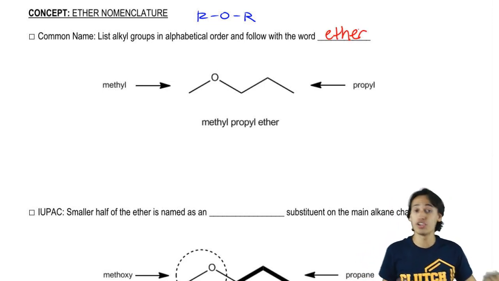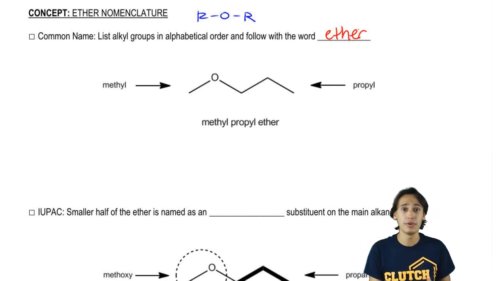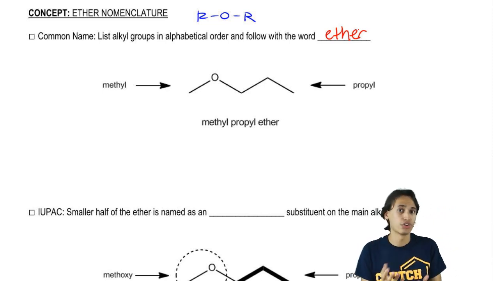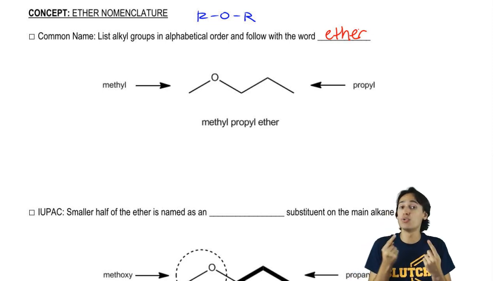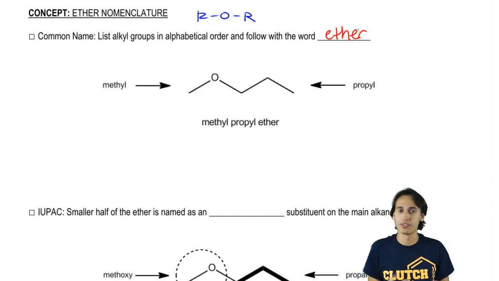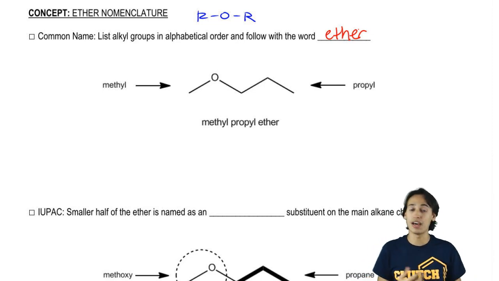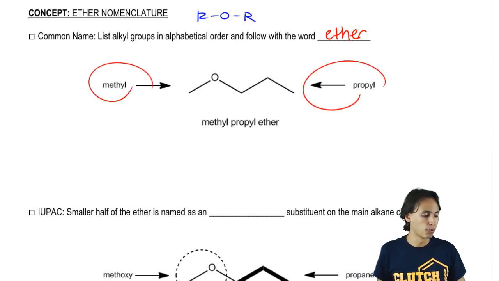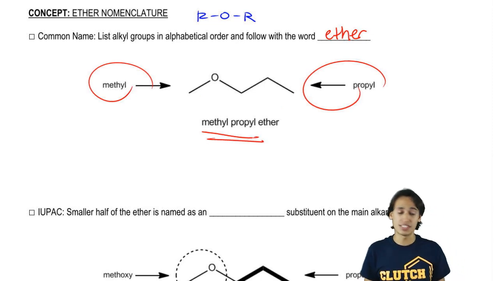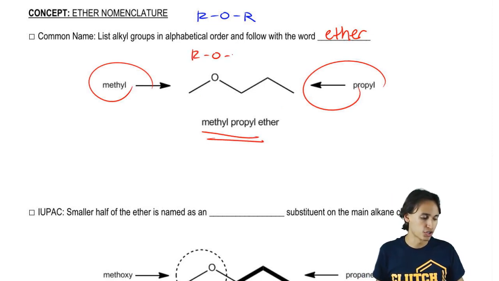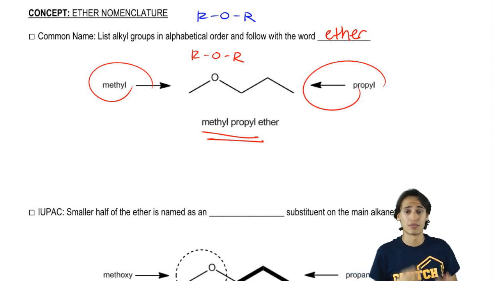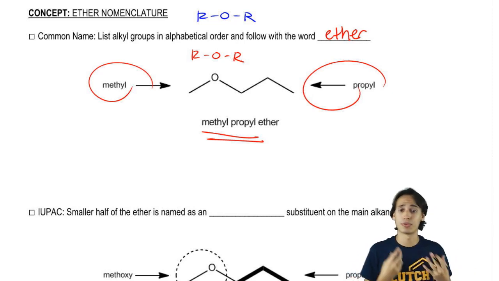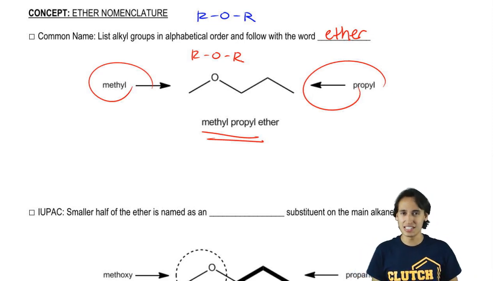So I'm sure you guys have maybe already started lab, and you maybe have worked with an ether in lab. They have diethyl ether, dimethyl ether. That just means that the two R groups are either methyls or ethyls, right? In this case, this would be a methyl propyl ether, because as you can see, I have an ROR functional group, and I'm just naming the two alkyl groups according to their size. So I have a 1 carbon and a 3 carbon, so that'll be methyl propyl ether. See how easy that is?